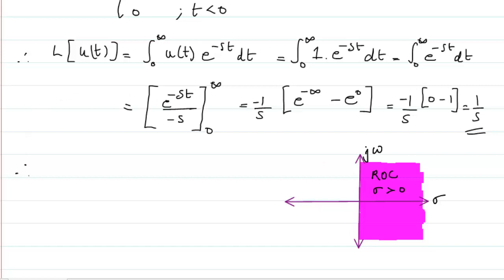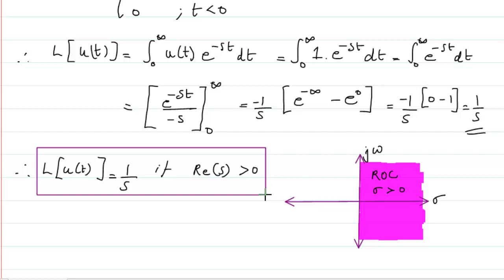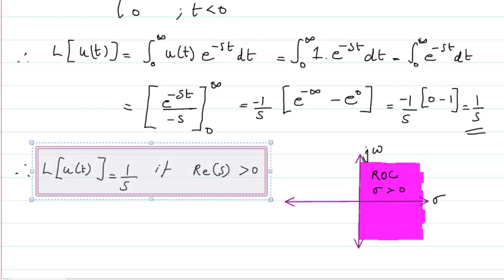Therefore, Laplace transform of u of t is equal to 1 by s if the real part of s, which is sigma, is going to be greater than 0. That means always positive value. And this is what we should always remember.